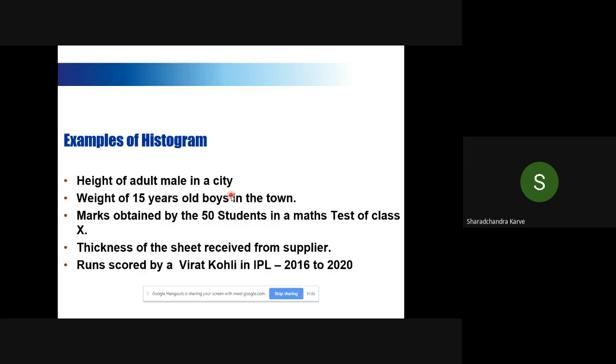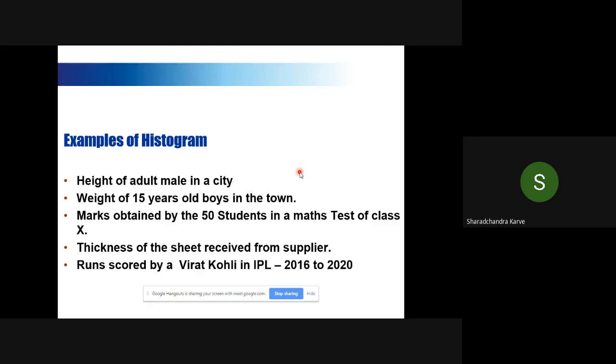How many in the population are below age 18, 18 to 45, 45 to 60, and more than 60? These four charts are what we are looking at nowadays. So this is one example of a histogram having four categories.